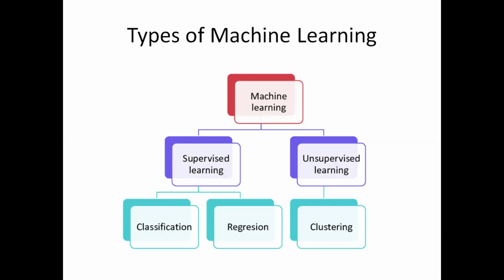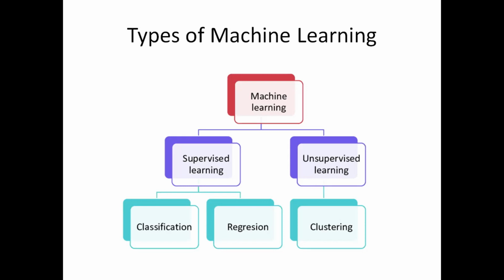Basically machine learning can be divided into supervised learning and unsupervised learning. Supervised learning is where the machine learns with some supervision. Means the data that we give for the machine to learn will have the input as well as the response. So based on that data, the machine will learn.